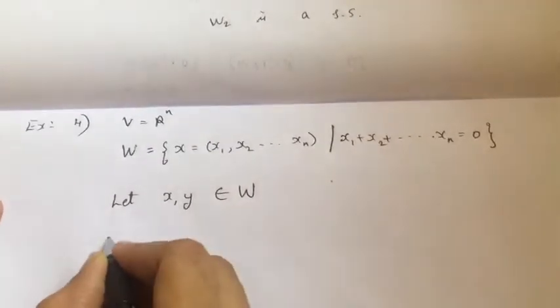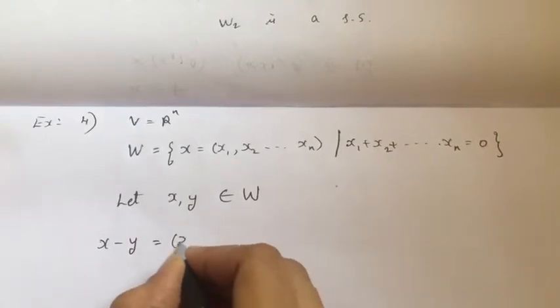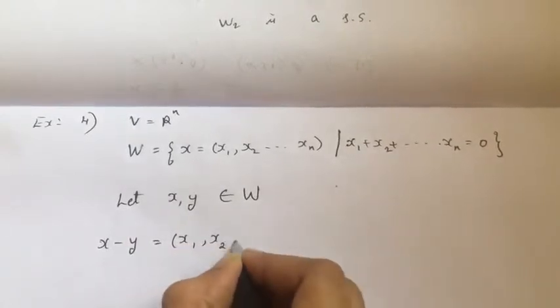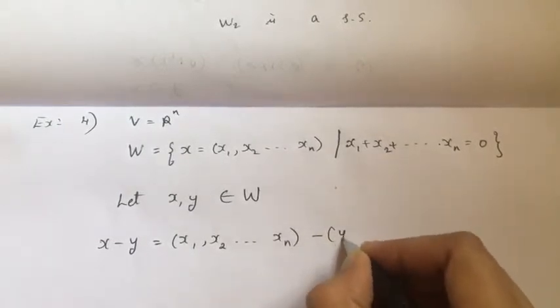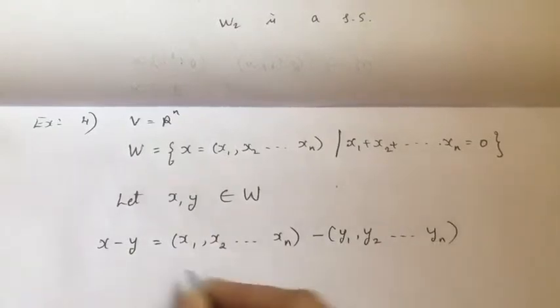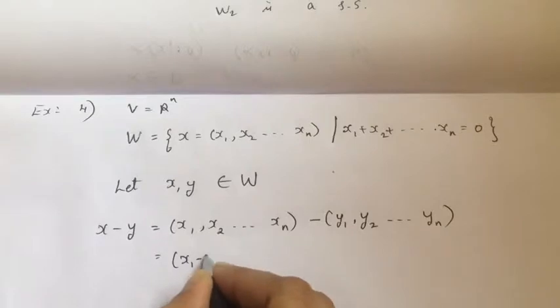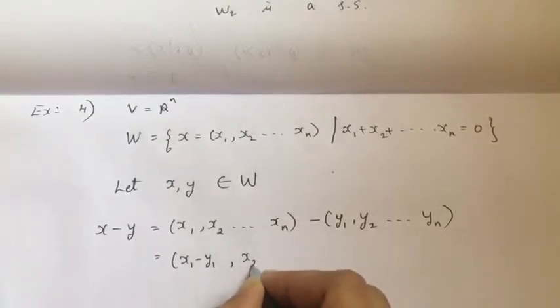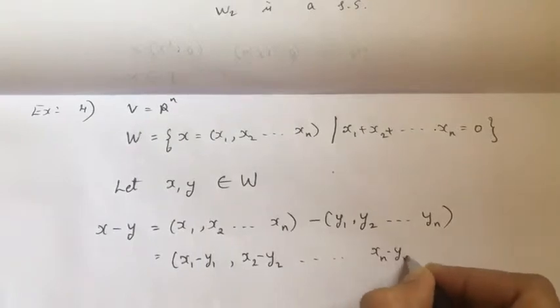So if I consider x minus y, then what happens? The two vectors are (x1, x2, ..., xn) minus (y1, y2, ..., yn). This is the same as writing (x1 minus y1, x2 minus y2, ..., xn minus yn).